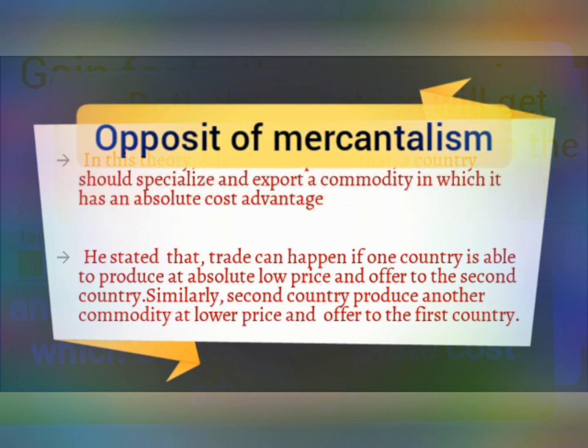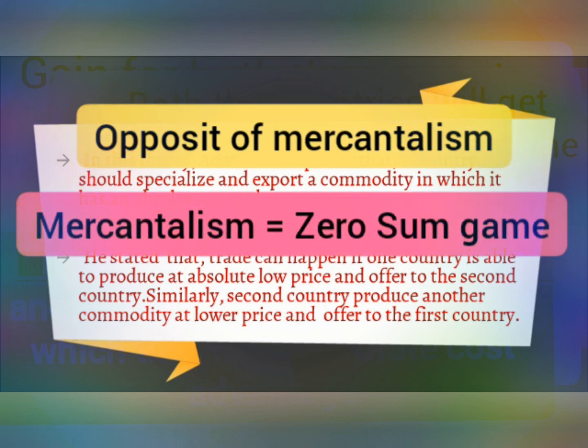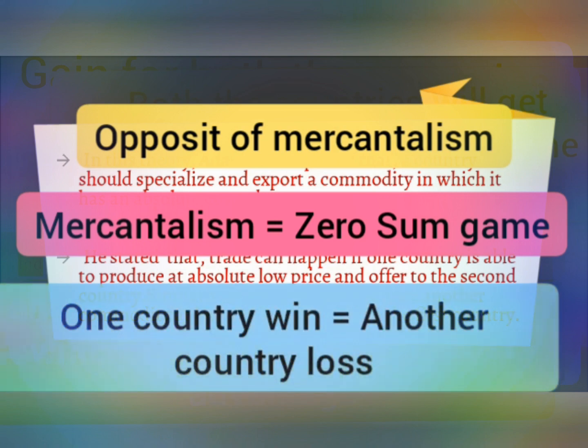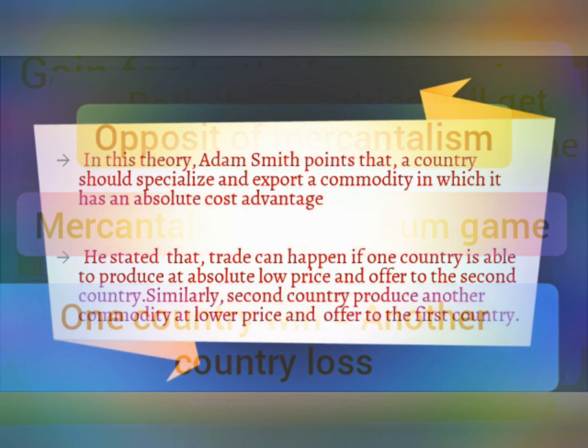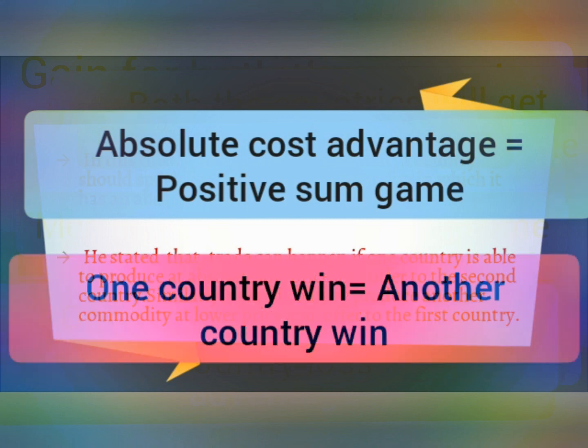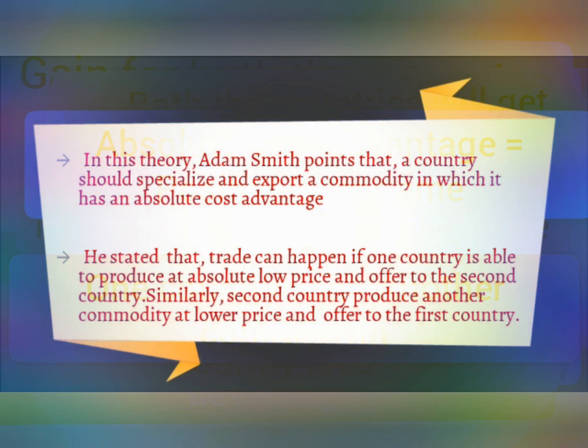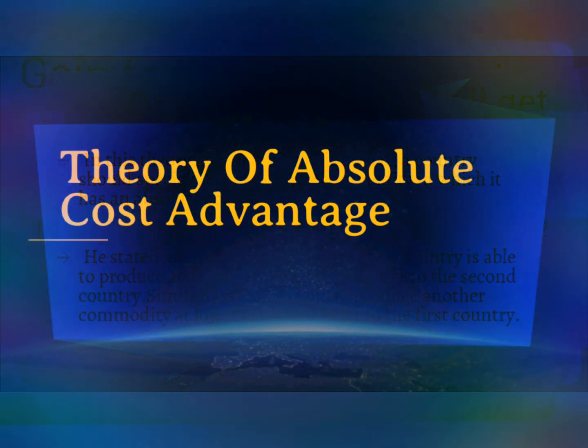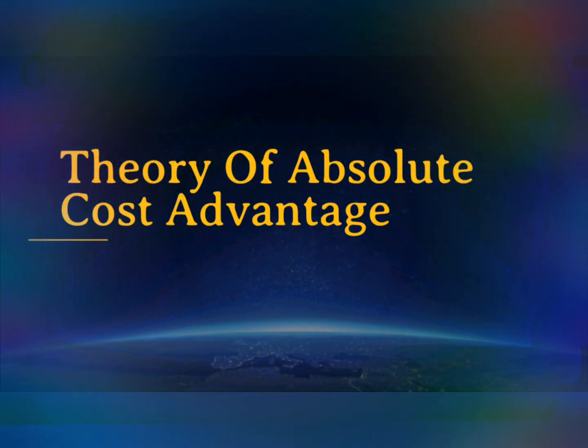It is the opposite of the system of mercantilism, because under mercantilism the trade is like a zero-sum game. It means if one country wins, another country loses. Whereas absolute cost advantage is a positive sum game, because here both the countries will win from the trade. So this is the system of trade Adam Smith has explained in his theory of absolute cost advantage. So according to this theory, trade takes place on the basis of the absolute cost advantage of participating countries.